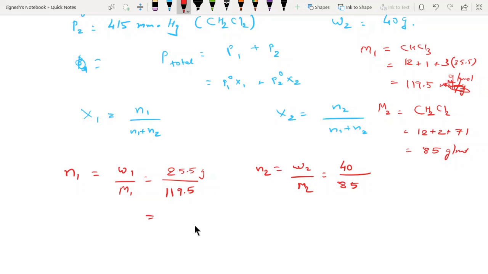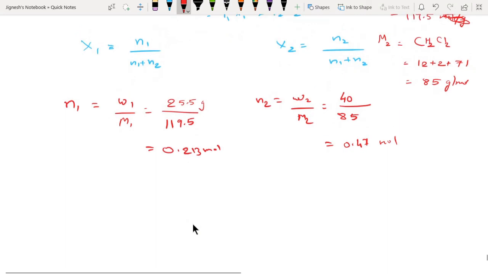So when I divide these two, what will I get? I get something like 0.213. And here, what will be the number of moles over here? It will be 0.47. These are the moles which I got. Now let's go for X1 and X2. So let's find it out.